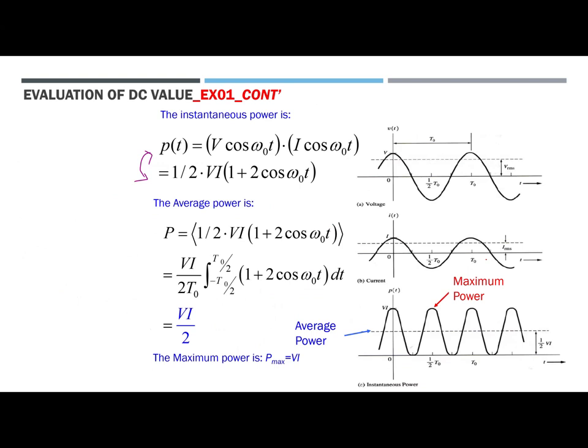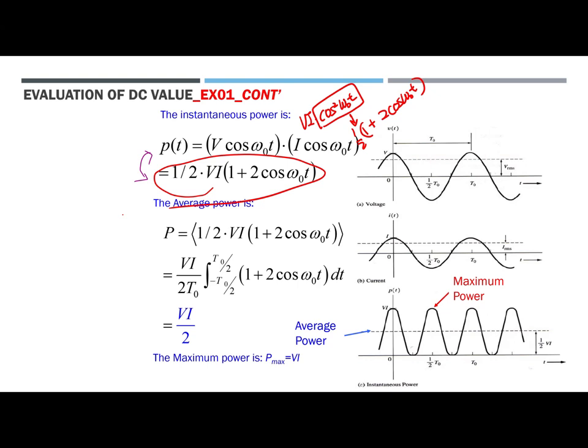How about the instantaneous power? Instantaneous power is just V cosine omega 0 t times I cosine omega 0 t, which is VI cosine squared omega 0 t. That is VI over 2 times 1 plus cosine 2 omega 0 t. So that is the instantaneous power function.